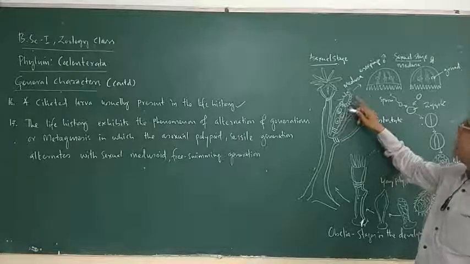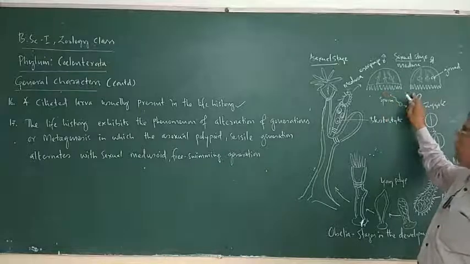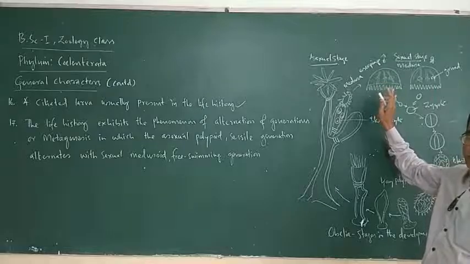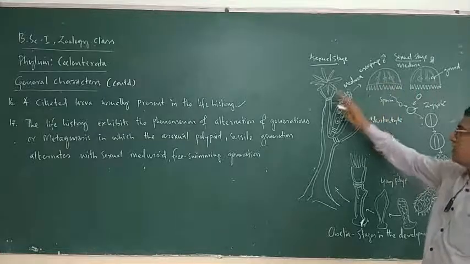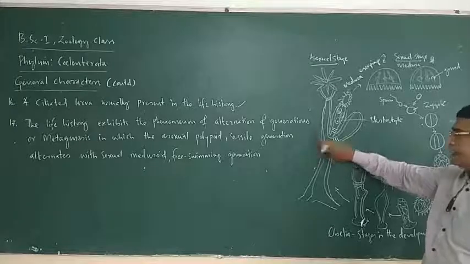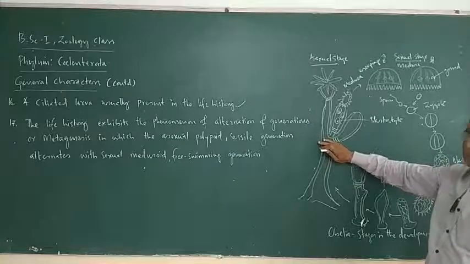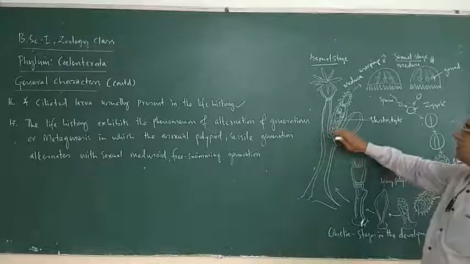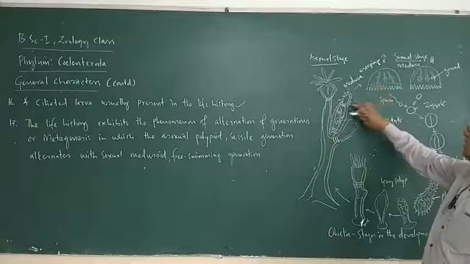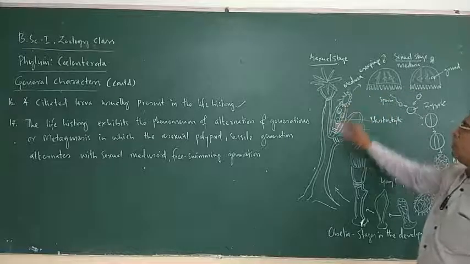These medusoids are free floating zooids, whereas this one is not free floating. It is sessile, attached and sedentary. It is plant-like. It reproduces by producing buds through the asexual method.